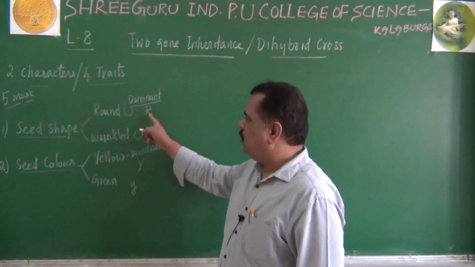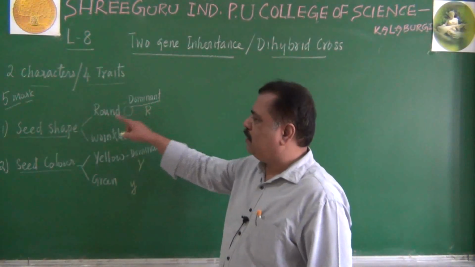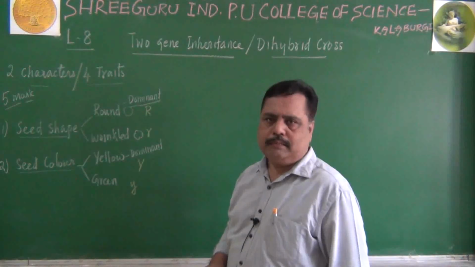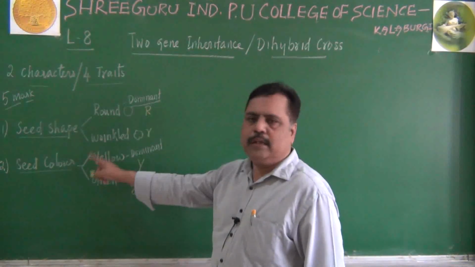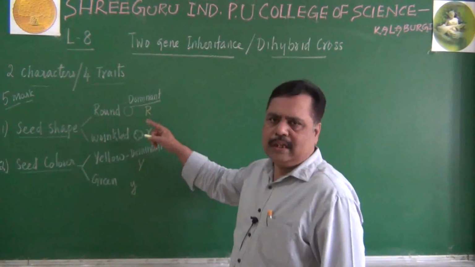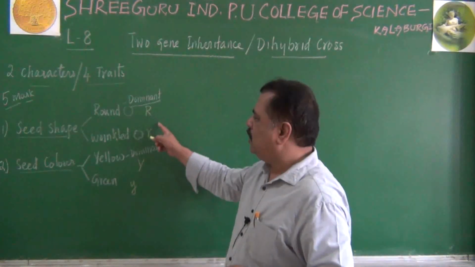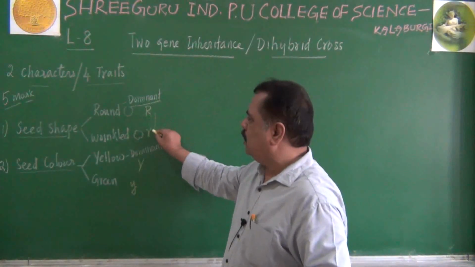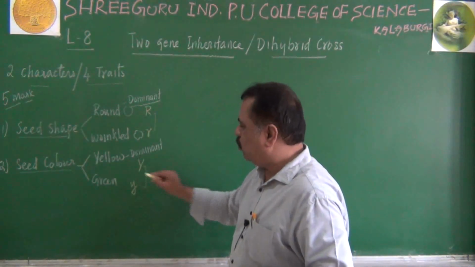Both capital R and small r are alternative forms of the seed shape, remember. Capital Y and small y are alternative characters of seed color. So they are alleles to each other. Alternative forms of a gene are called alleles. Capital R is an allele to small r. Remember this point. Capital Y is an allele to small y.